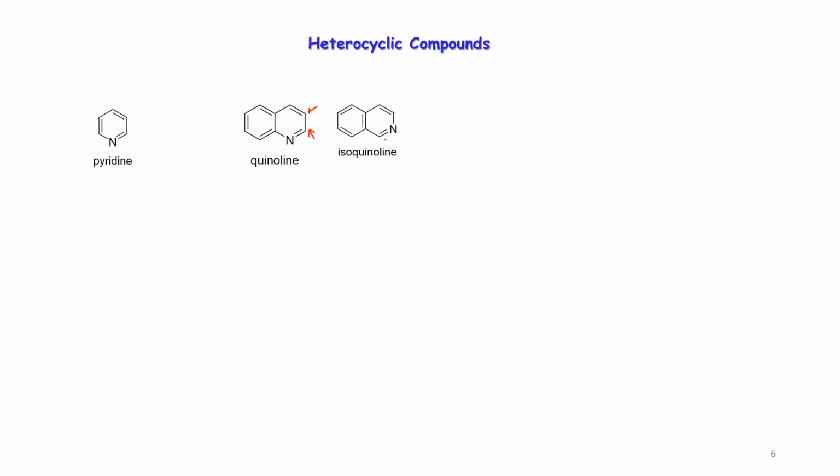So 2 structures only. And indole, how many structures can you guess? How many isomers can you have for indole? How many isomers are possible? Student: 1, sir. 1. Yes, sir.